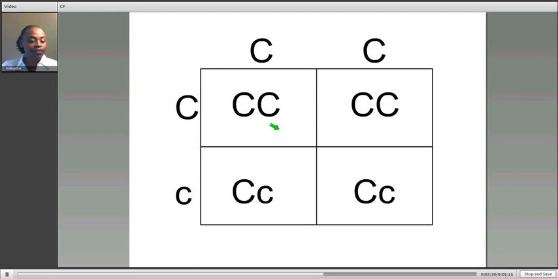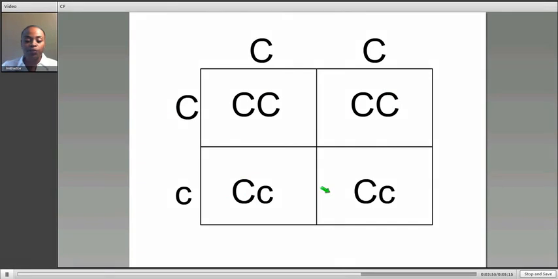This individual would not have cystic fibrosis. It's the same for this individual here as well. Down here, we bring down the father's dominant allele and bring across the mother's recessive allele. Recessive alleles are always represented with lowercase letters. This individual is heterozygous for the trait, the same way the mother was, and the same is true for this individual.